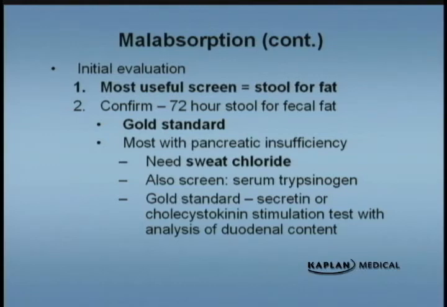And you're going to see this a lot in patients that have pancreatic insufficiency. So for example, a patient with cystic fibrosis. If they have that and it's elevated, you absolutely should do a sweat chloride test to rule out or rule in cystic fibrosis. Also, a screening test is serum trypsinogen, but basically look for the stool fat first, then the 72-hour stool fat, and a sweat chloride.